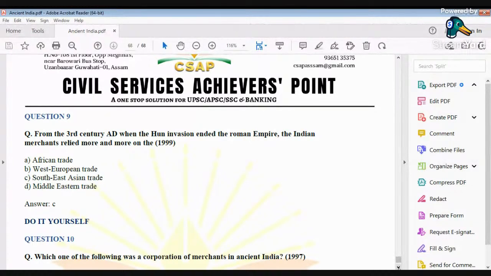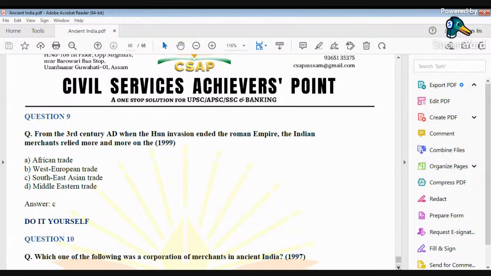But then came a time when the Roman Empire started disintegrating, and by 475 AD, the disintegration process was complete. Now, Hun invasion was not the only reason for the disintegration or decline of the Roman Empire. There were other reasons also. For example, the Roman Empire was invaded by Germanic tribes like the Goths. That was also one of the reasons. Now that the Roman Empire itself had declined, trade also got affected. So India could no longer trade with the Roman Empire.